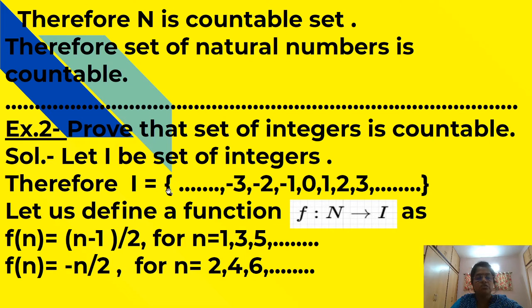Therefore, I is equal to ..., -3, -2, -1, 0, 1, 2, 3, ... Let us define a function f from N to I as f of n is equal to (n minus 1) upon 2 for n is equal to 1, 3, 5 ..., that is odd numbers. f of n is equal to minus n by 2 for n is equal to 2, 4, 6 ..., that is even numbers.